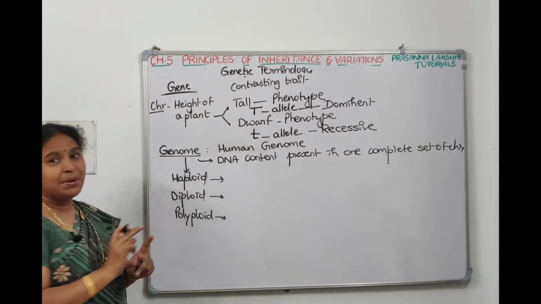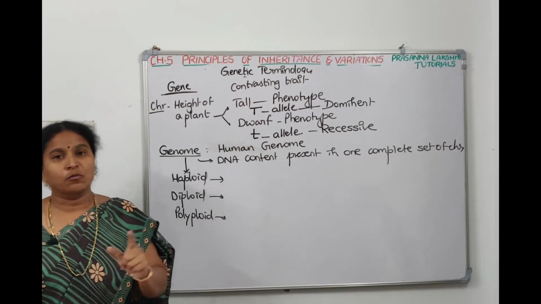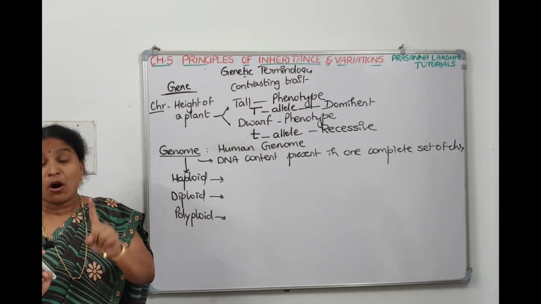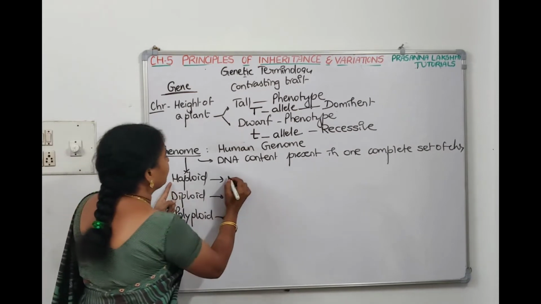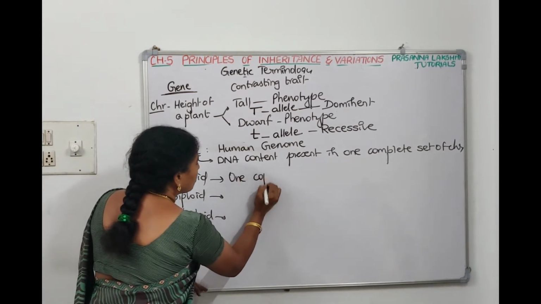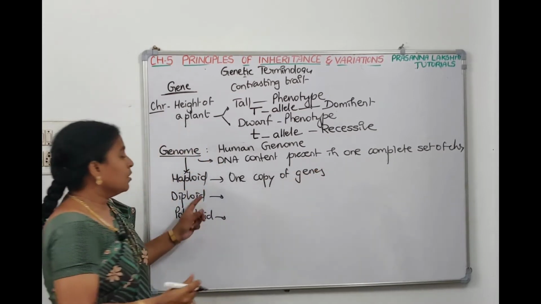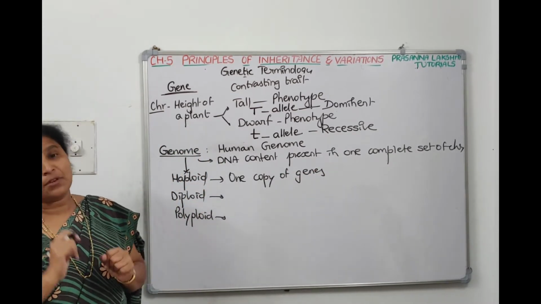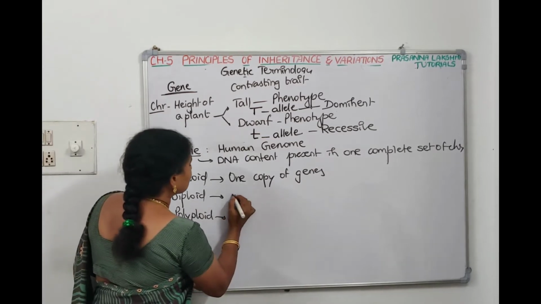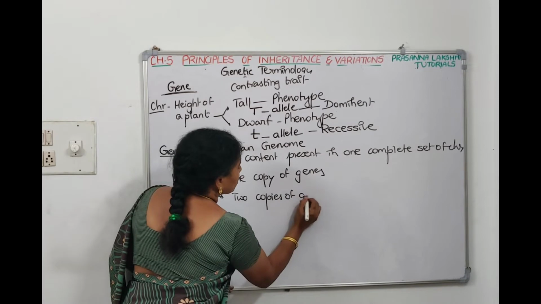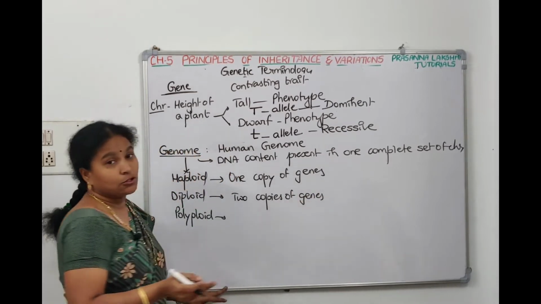Genome means one complete set of genes, one complete set of chromosomes. Haploid means one copy of genes, and that is called haploid condition. Diploid condition means two copies of the genes. So where are genes present? Genes are present on chromosomes.